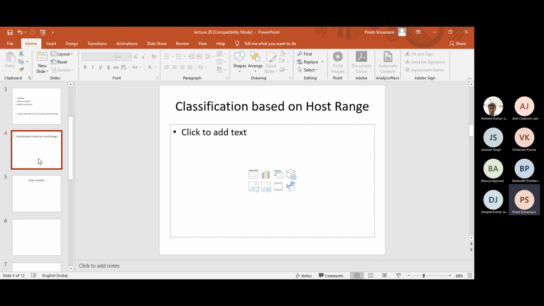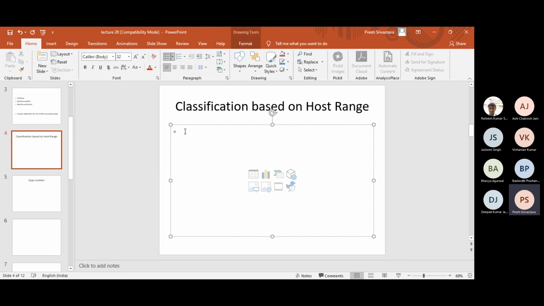So host range is the range of bacterial hosts or range of other organisms in which the plasmid can replicate. Based upon this, plasmids are classified as narrow host range and broad host range. Narrow host range plasmids can replicate only in a limited number of bacteria.